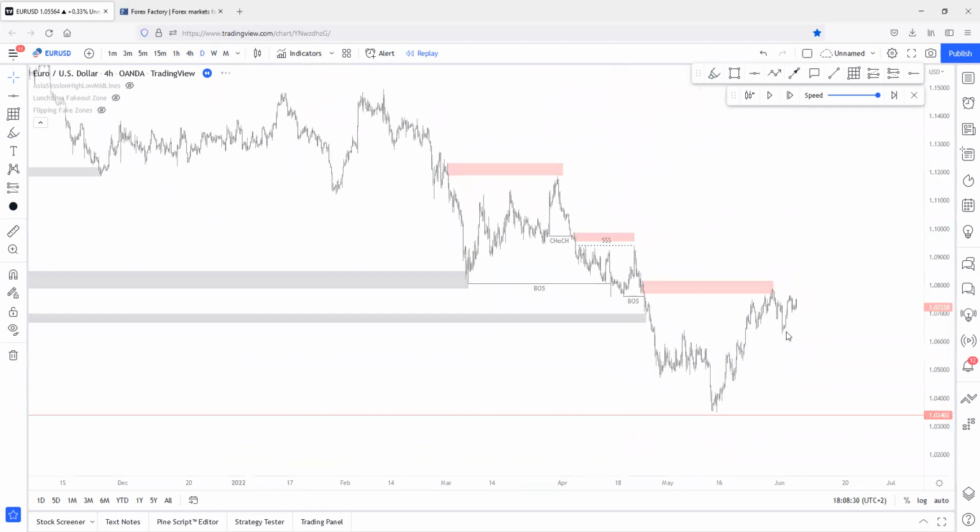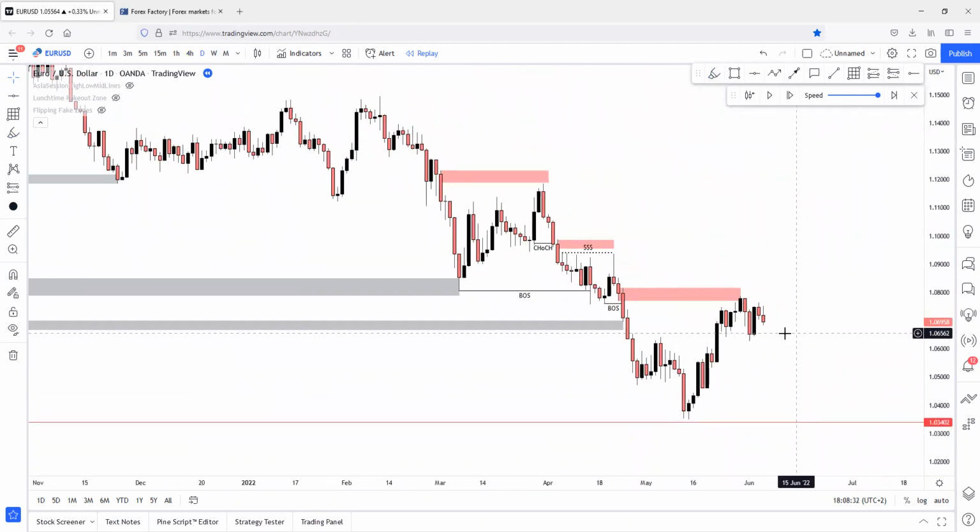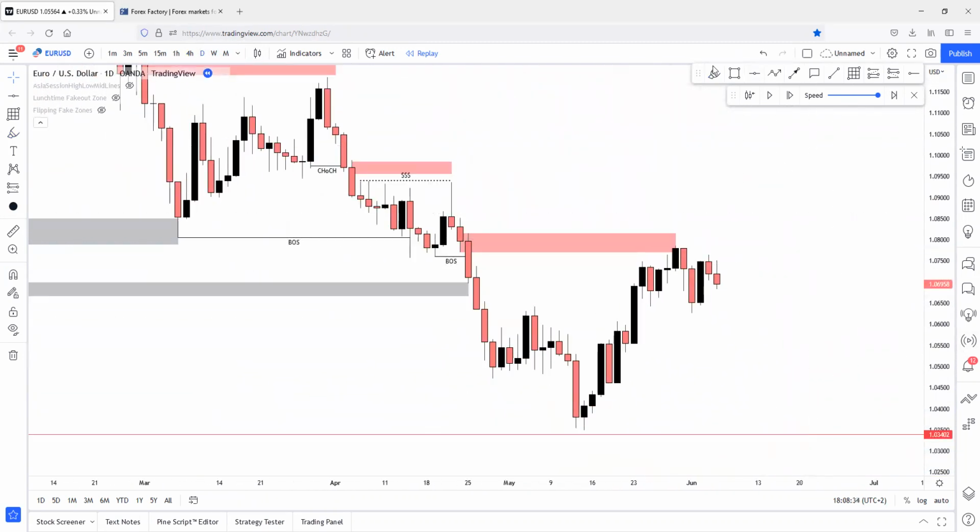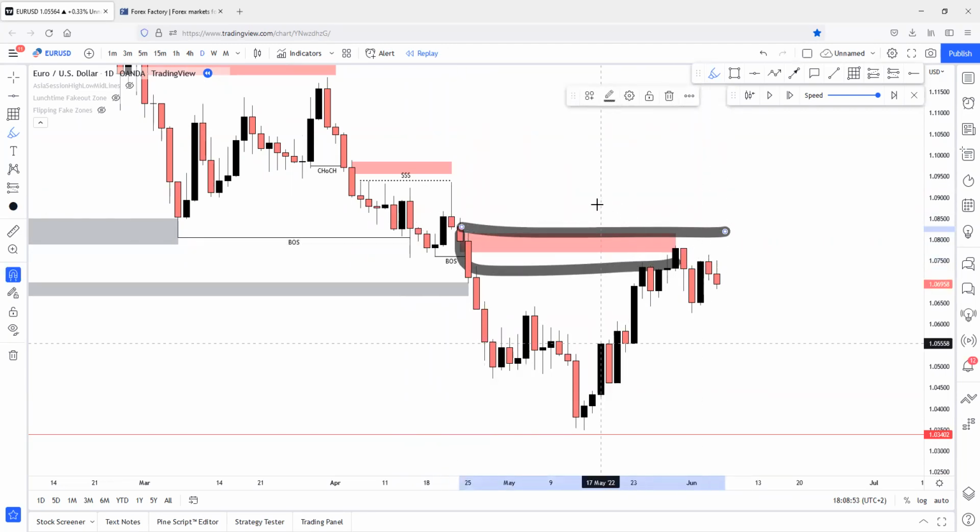Let me just switch to the daily chart, because I believe this reaction right here was a daily demand reaction. Sorry, supply reaction. Yeah, this right here was a daily supply. And as you can see, it's a sell to buy candle. It has been explained in a previous webinar named buy to sell candles and sell to buy candles. So if you don't know what sell to buy and buy to sell candles are, please just check that webinar and you'll know everything. So price has just reversed here on a daily supply zone, as you can see.